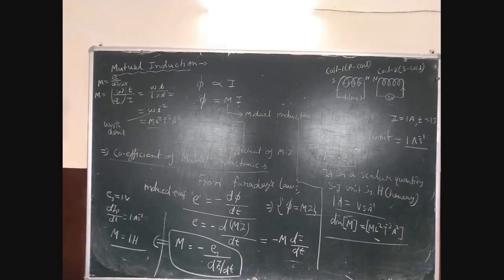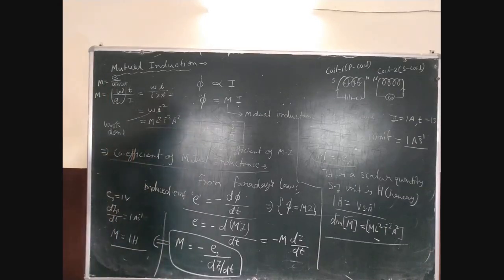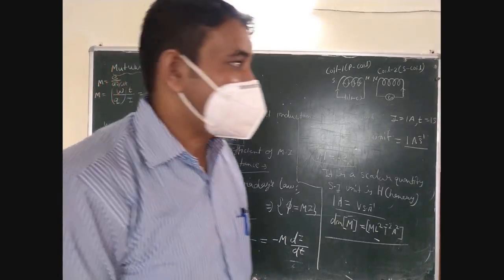Understood? Now we can write the definition of 1 Henry.